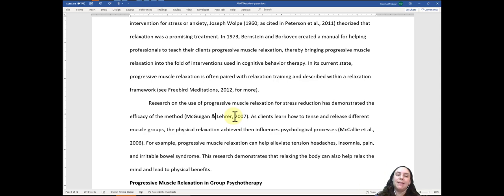In APA style, you do. You try to identify that location, that page number or the section number or paragraph number if you're taking a direct quote only. If you're paraphrasing, you don't have to worry about the page numbers. You can include them if it'll help find the sources, but that's not a requirement according to APA style.